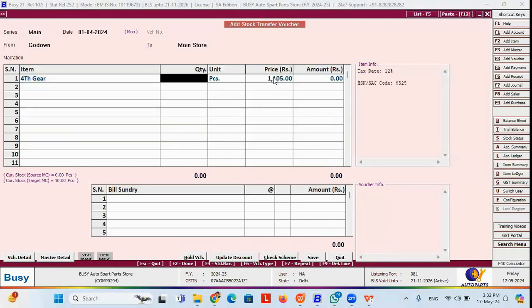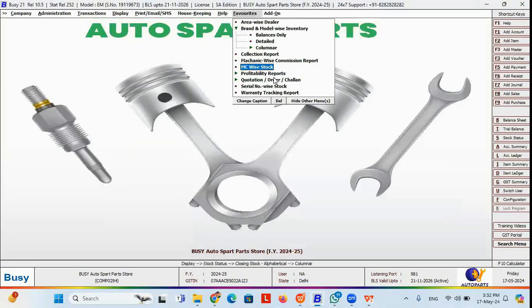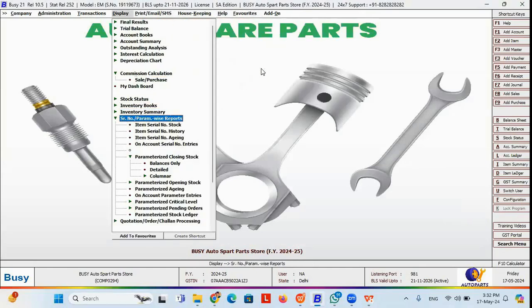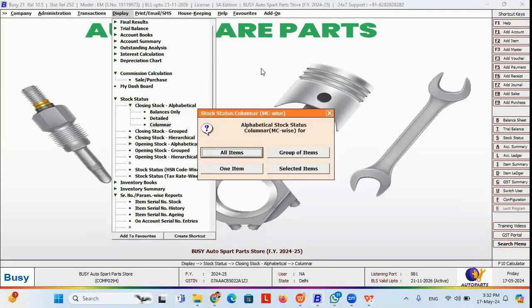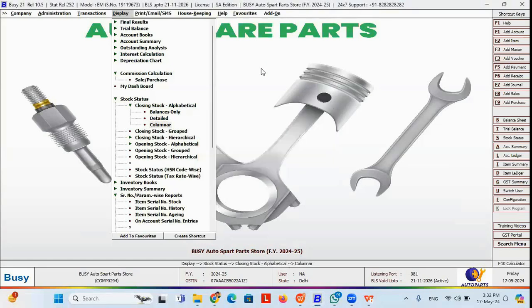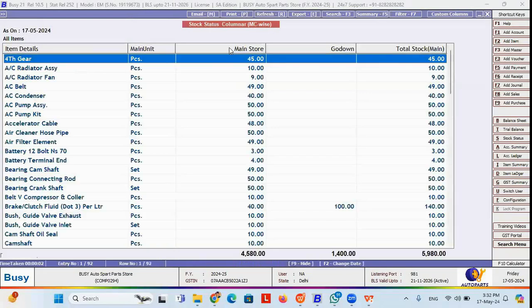Okay. So after transferring this stock from one godown to another godown, or if I want to see the godown-wise stock, I can get it from the MC by stock report. You can also get it from the display option, stock status report, closing stock, alphabetical and columnar. Columnar means in a single screen you will get the entire godown-wise stock. You click all items, you press the OK button, then you will get item-wise godown-wise stock.